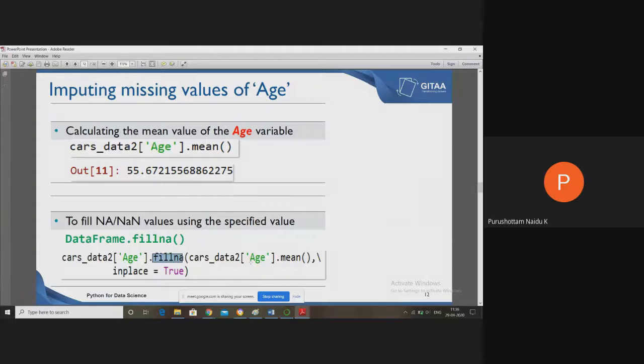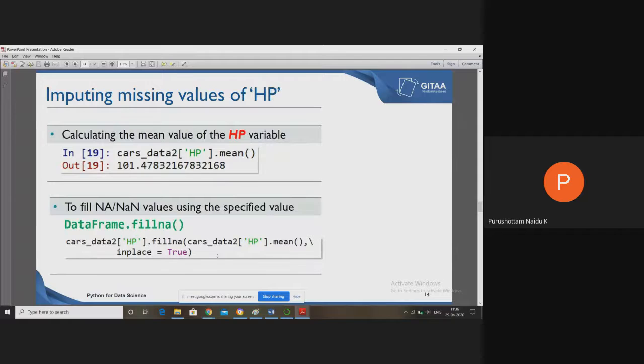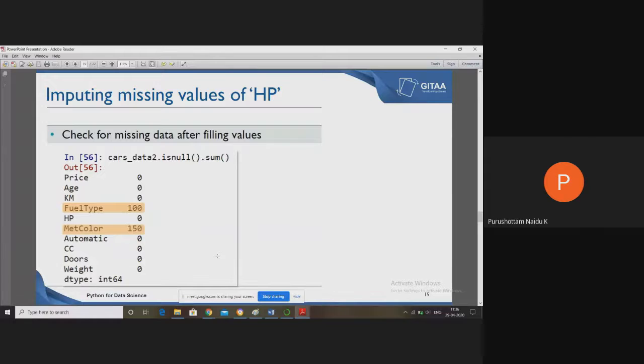So to fill missing values, the method is called fillna. Age is numeric, that's why we replace it with the mean, or alternatively with the median. For example, let's take HP, which is also numeric.